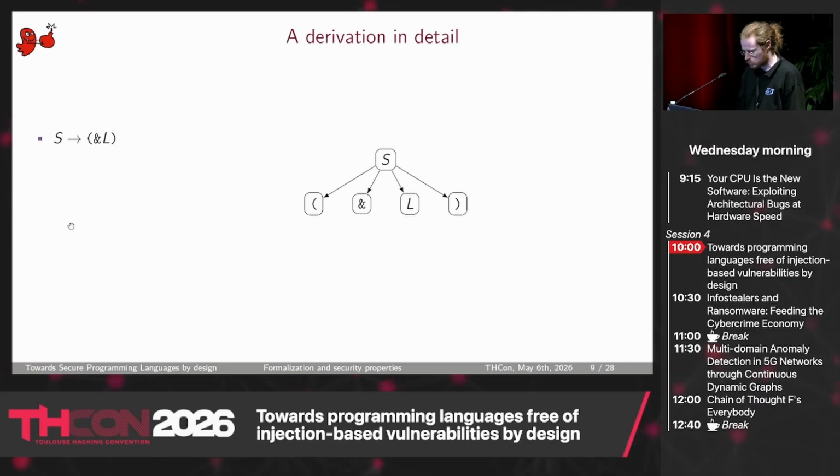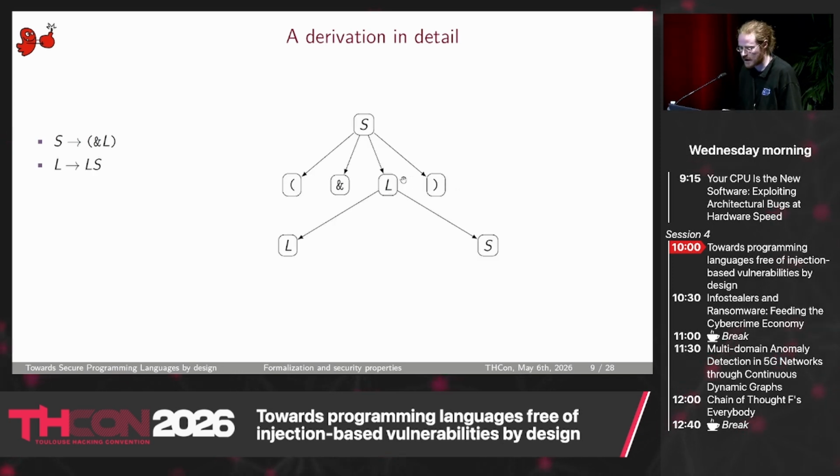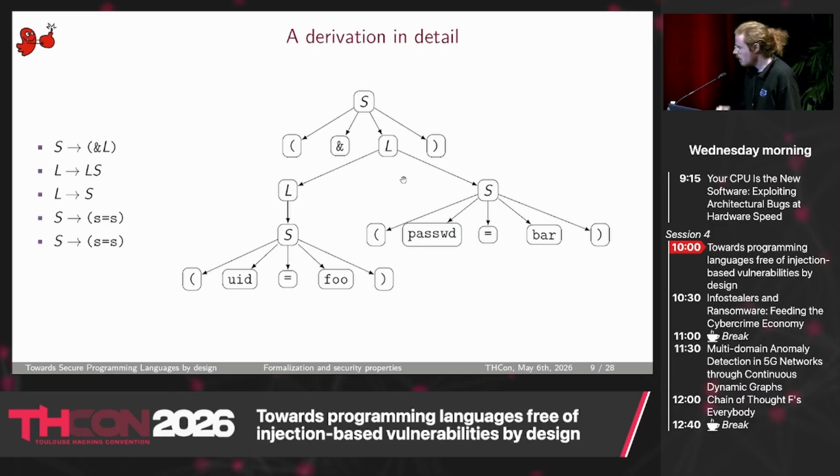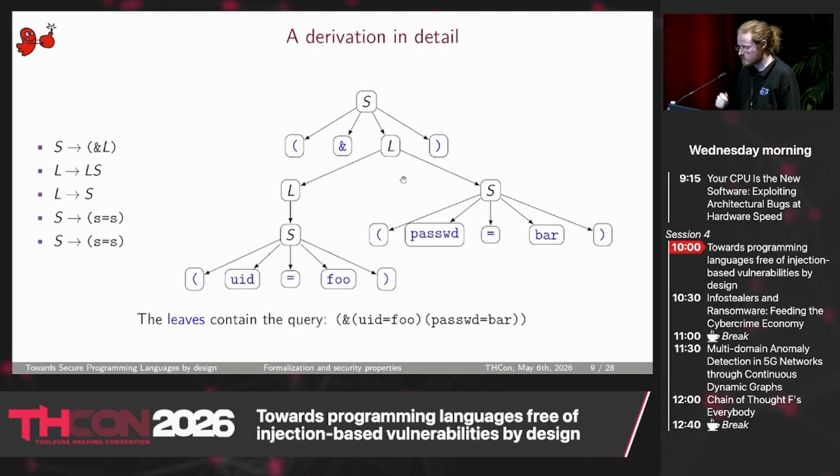And then, okay, parentheses are terminal symbols, but L is something I can further detail. So L can be replaced with LS, and I can continue with these rules to continue my derivation until I have some complete sentence. And in fact, the sentence is in the leaves of a tree. So here, this derivation with these production rules leads to the query: AND, UID is foo and password is bar.